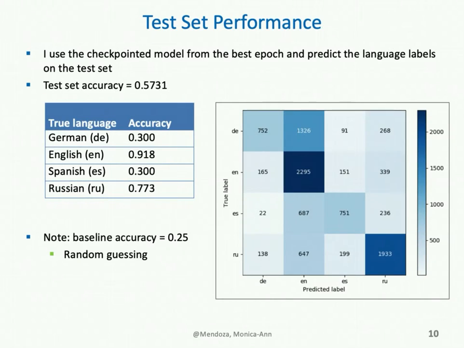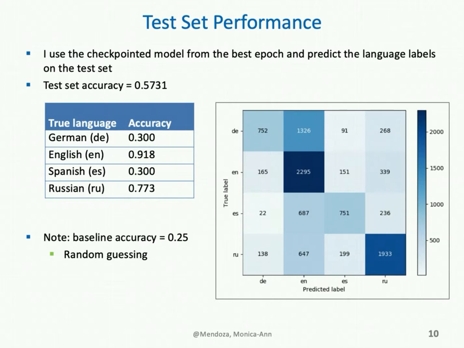Once I determine my best epoch from training, I use a checkpointed model to predict the language labels on the test set. I find that the test set accuracy overall across all samples and languages is around 57.31%. This accuracy provides the best estimate of generalization accuracy, which means the accuracy on samples not seen within the current dataset.